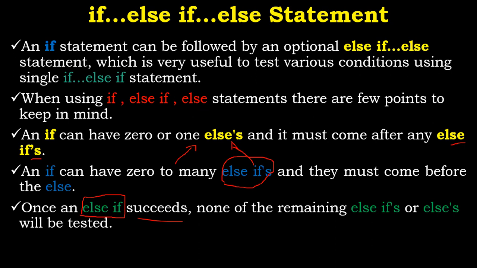Let's say you send another person to go and buy you food, and you say: if there is fufu, buy me fufu. If there is no fufu and there is, let's say, rice and stew, buy me rice and stew. If there is no rice and stew, buy me yam. If there is no yam, buy me, let's say, gobe.